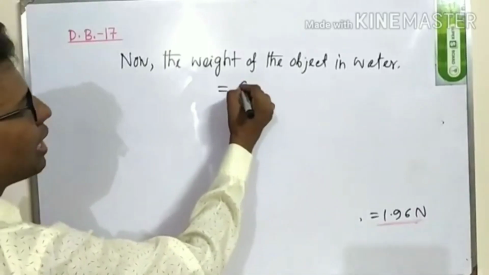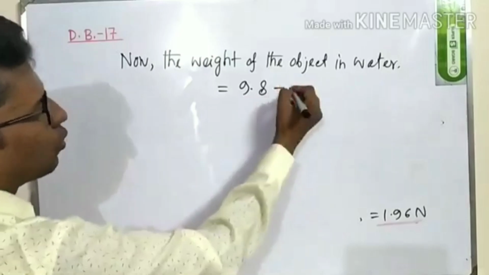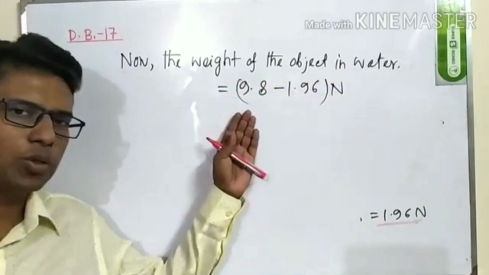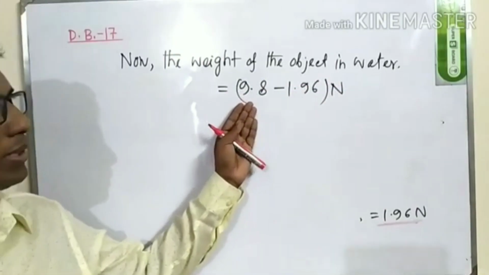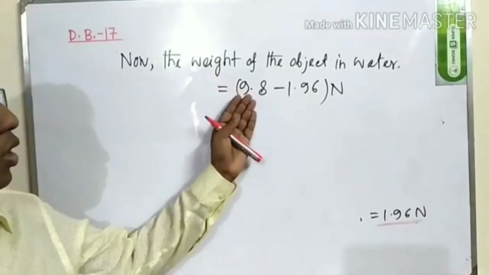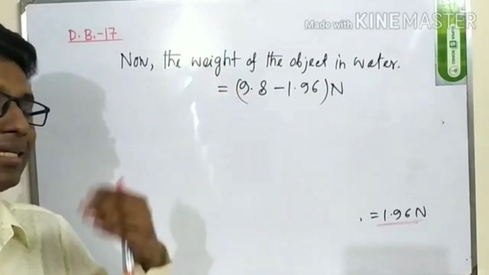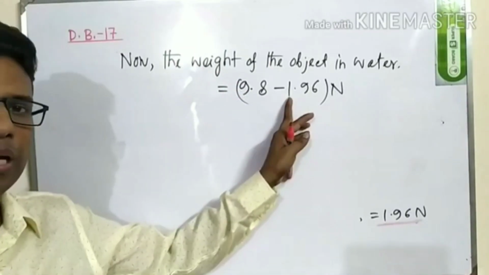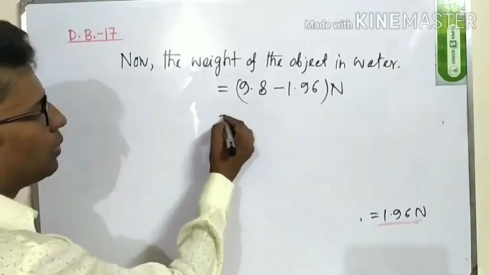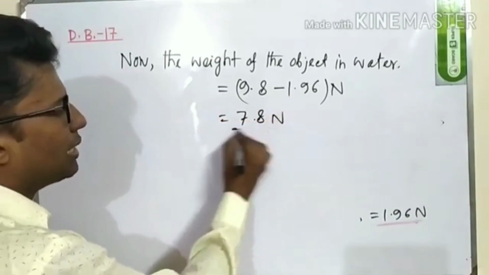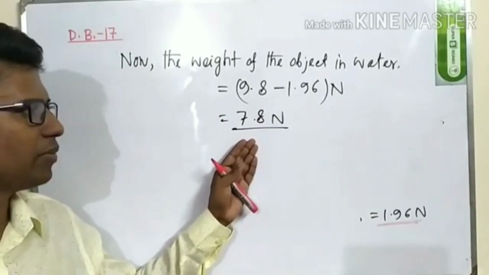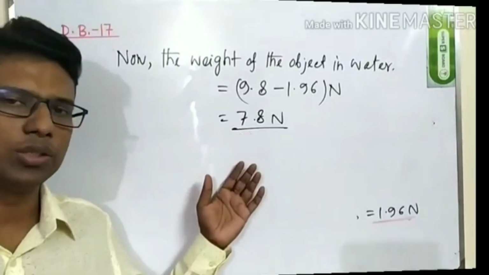You can write like this: 9.8 minus 1.96 Newton. Why 9.8? Because when the object was in the air, it had a weight of 9.8 Newton, but it has displaced some water. When it is in the water, the weight of the displaced water is 1.96 Newton. So the apparent weight will be 7.8 Newton. This is just the exact weight mentioned in the stem. So it follows Archimedes' law.